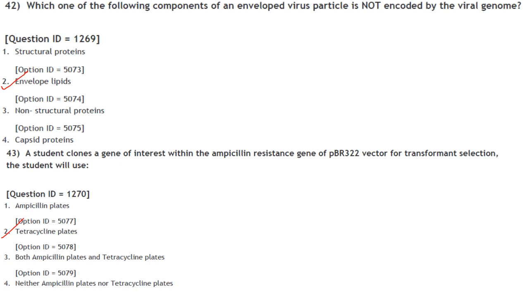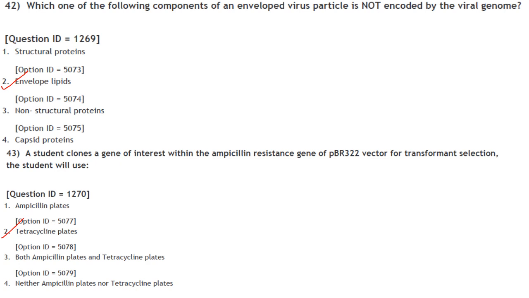A student clones a gene of interest within the ampicillin resistance gene of the pBR322 vector for transformant selection. The student will use... So pBR322 has two different antibiotic resistance genes, ampicillin as well as tetracycline. Now what has the student done? He has cloned a gene of interest within the ampicillin resistance gene.